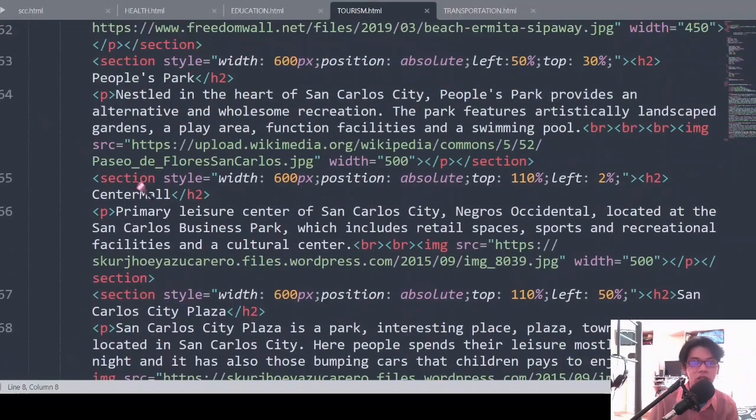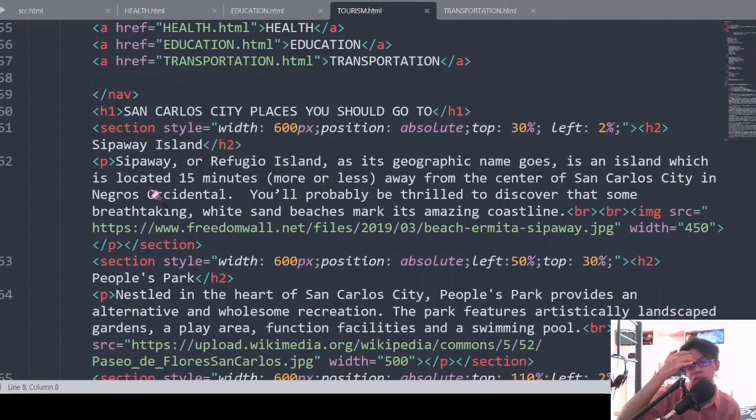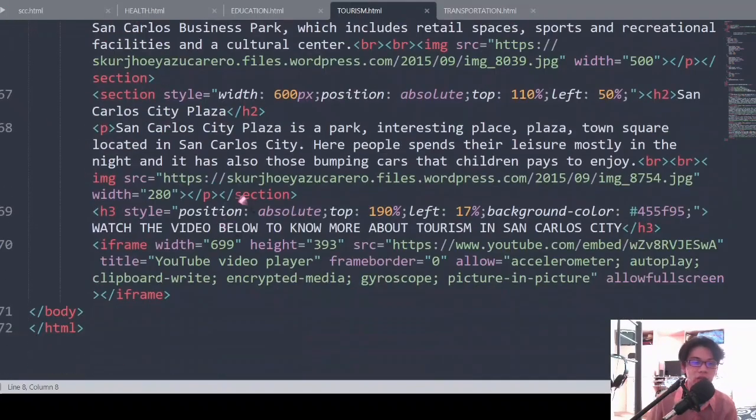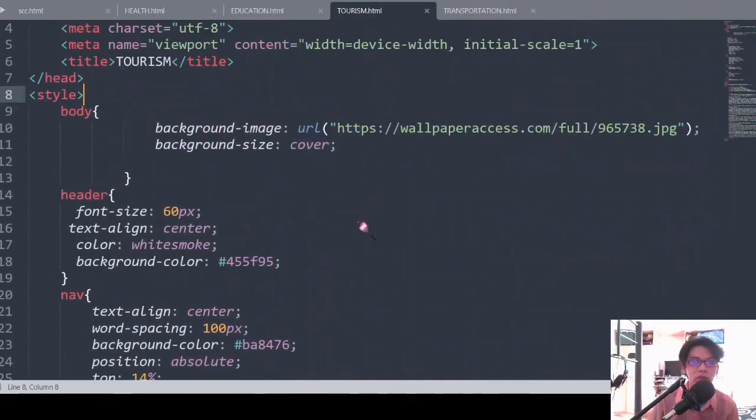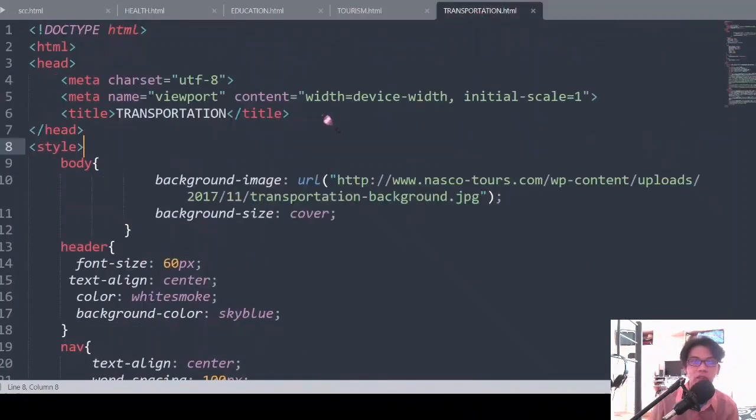Then after these four places, there will be another video under the four places, and above the video will be the watch the video below to know more about tourism in San Carlos City. So the video is I get this from YouTube, and it's about the tourism or the places that tourists go to in San Carlos City. So that is for my tourism. Then the next is for the transportation.